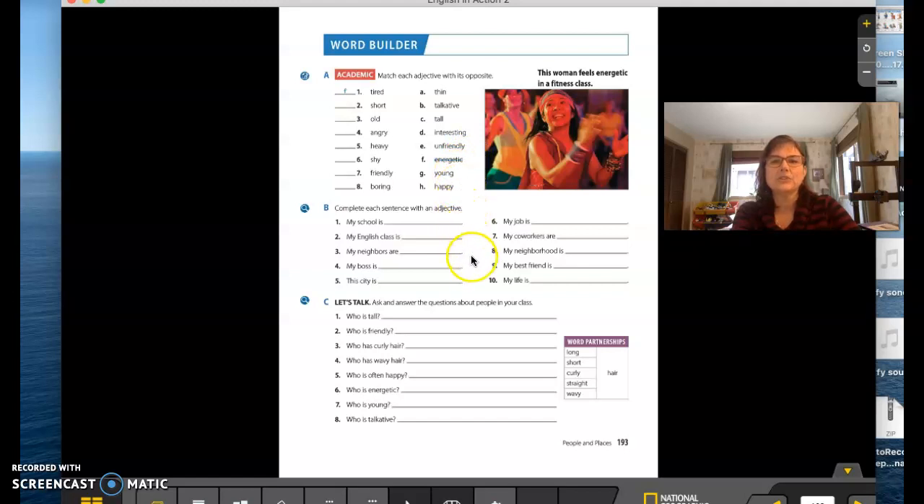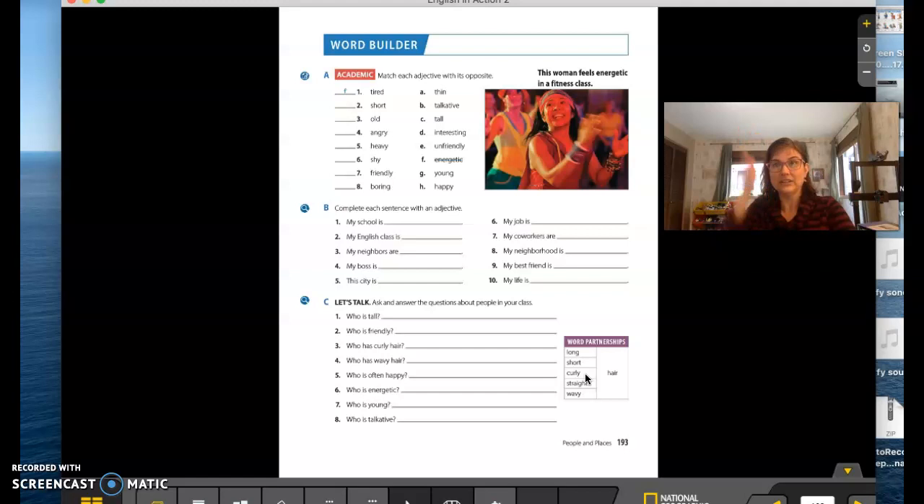Okay, another thing I want to show you on this page is down here. See the little chart in the box here? We have word partnerships. Partnerships means two things that go together. They are partners. Okay, so here we're talking about hair. And with hair, we can often use these kinds of words to describe hair, to talk about hair, to give more information. Okay, so we have long hair. I don't have long hair. Okay, short hair. I don't have short hair. I actually have medium length hair. We have curly hair, straight hair, and then wavy hair, kind of in between.